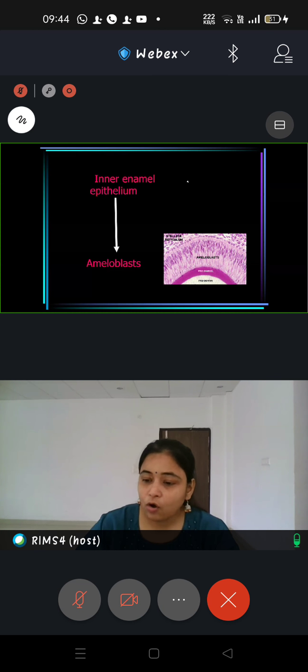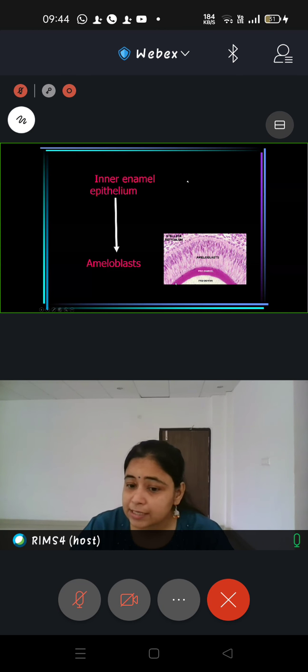लेकिन organizing stage में first layer of dentine बन जाता है. So first layer of dentine के बनते ही जो nutrition dental papilla से मिल रहा था ameloblast को, that is cut off. Why? Because dentine is a hard tissue. It is going to block all the nutrition from the dental papilla, because it is a connective tissue, towards the inner enamel epithelium or the ameloblast. So all nutrition is blocked through this channel.